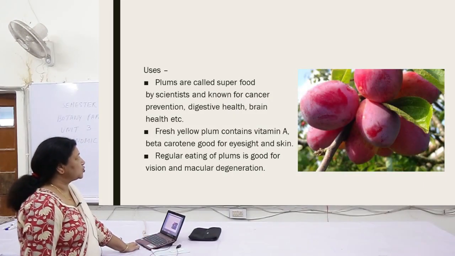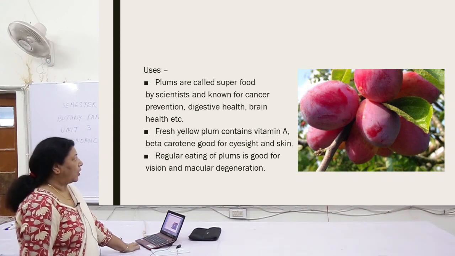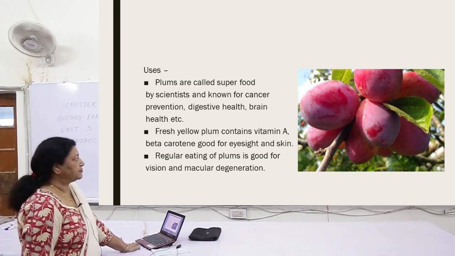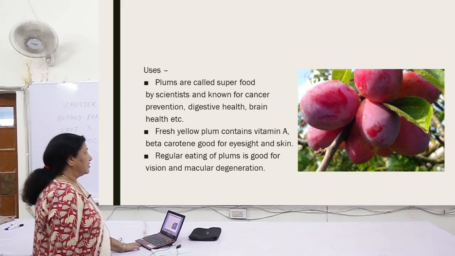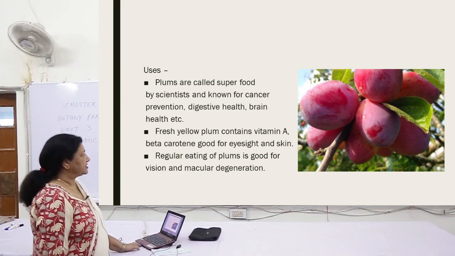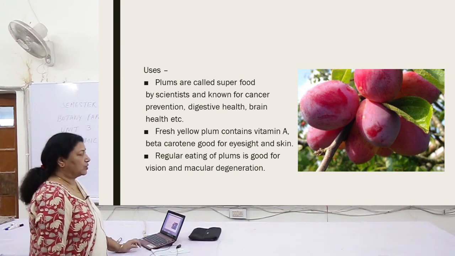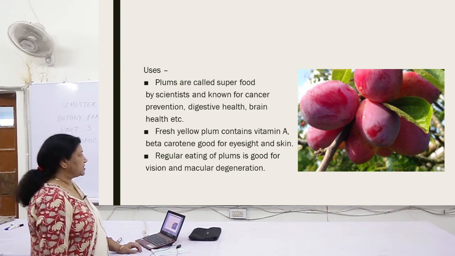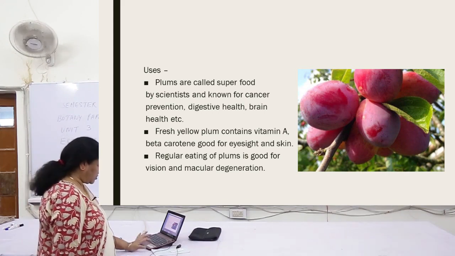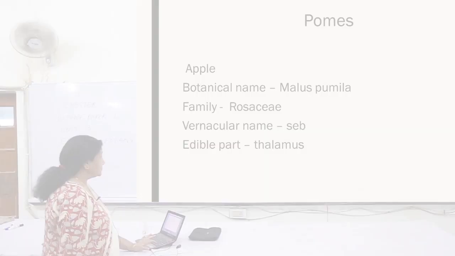Plums are called a superfood by scientists and known for cancer prevention, digestive health and brain health. Fresh yellow plums contain vitamin A, beta carotene, good for eyesight and skin. Regular eating of plums is good for vision and macular degeneration.